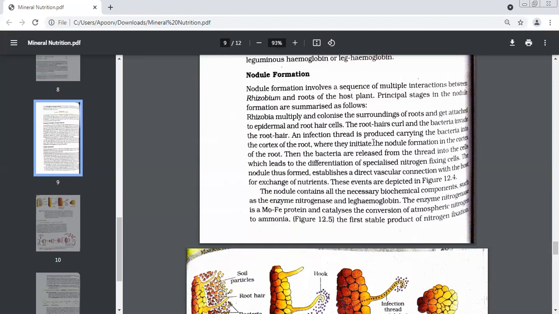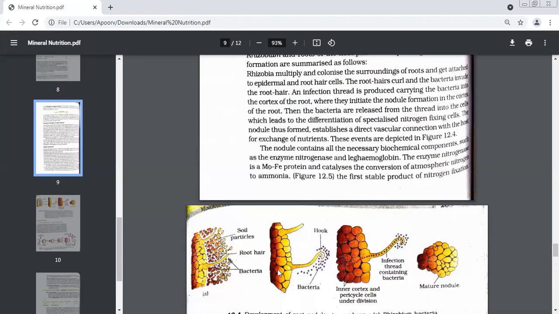Infection thread is produced carrying the bacteria into the cortex of the root. Now the root hair is curling. Second step is this: the root hair is curling. Can you see the curl in the root hair? When so many bacteria get attached to this epidermal layer, the root hair gets what in shape? Curl.